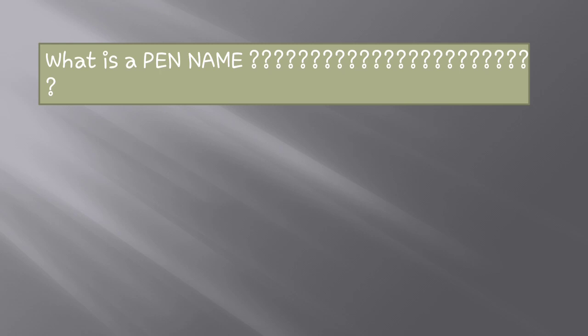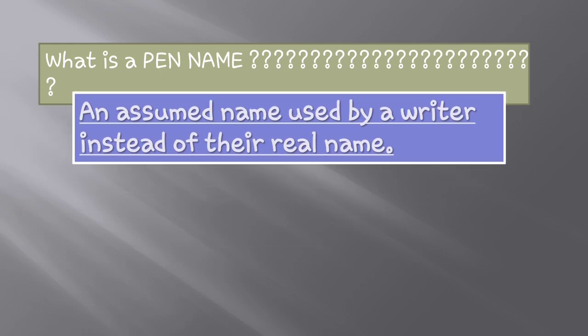So the answer for that is an assumed name used by a writer. So dear students, an assumed name used by a writer instead of their real names. So the writers who use their assumed name, not the real name. Suppose a writer is there, his name is Mr. Kumar, it is a real name, but instead of using his real name, they will use some different name. They will not use the real name. So that different name, that assumed name, is known as a pen name. To give you the clear meaning, let me show you a picture. You might be knowing this person.